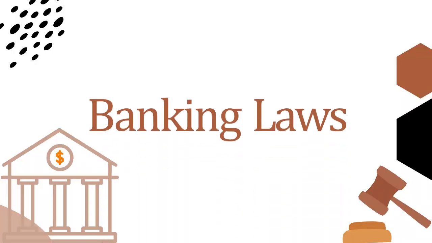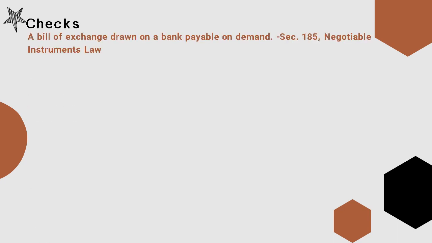Now let's go to banking law. Now, let us define in the banking law what is meant by a check. A check is a bill of exchange drawn on a bank payable on demand. Where can you find that? It's found in Section 185 of the Negotiable Instruments Law.